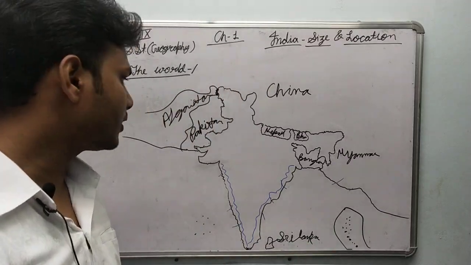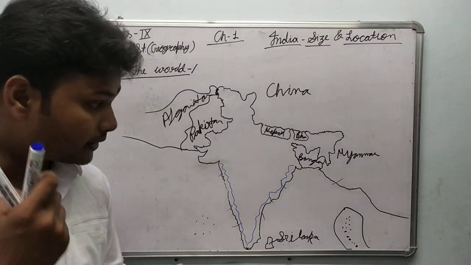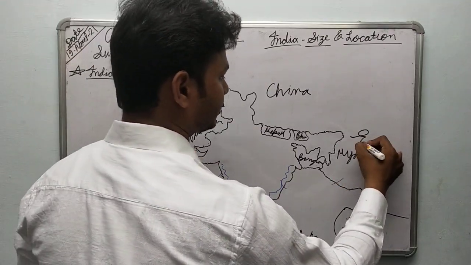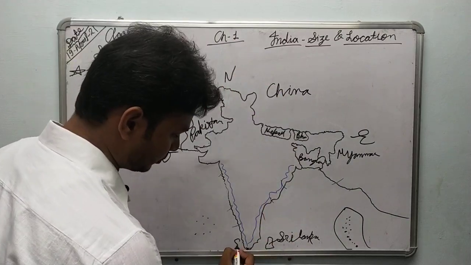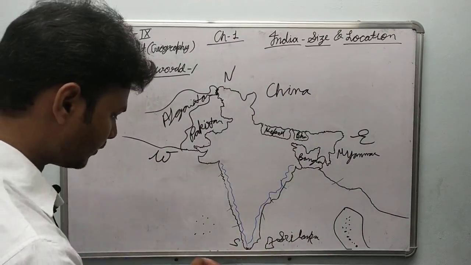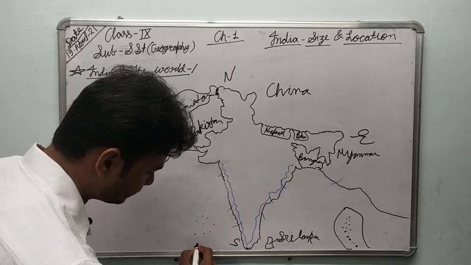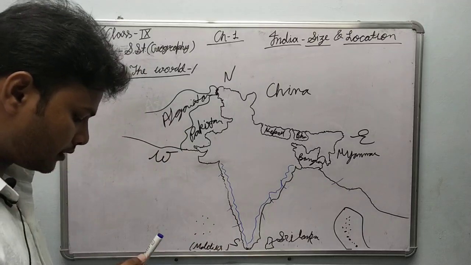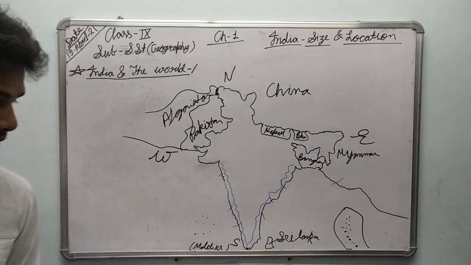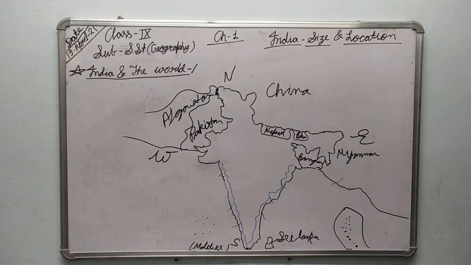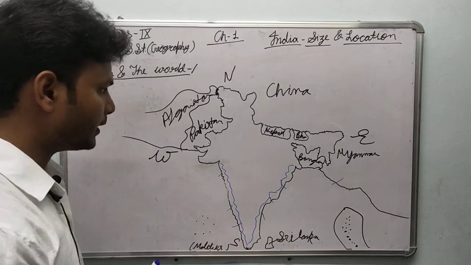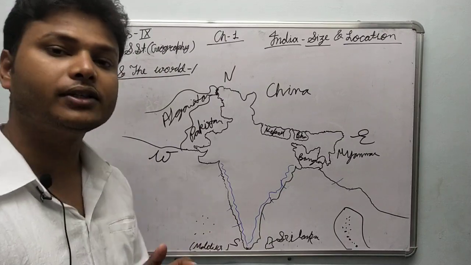So let's find out the neighbor countries of India. As you can see, this is the west direction, this is east direction, this is north, and this is south. Okay, and one more country is here, Maldives. Maldives is here. Okay, wait a second, let me make it properly. Okay, fine. Here is Maldives. Now look, let's find out the neighbor countries of India.